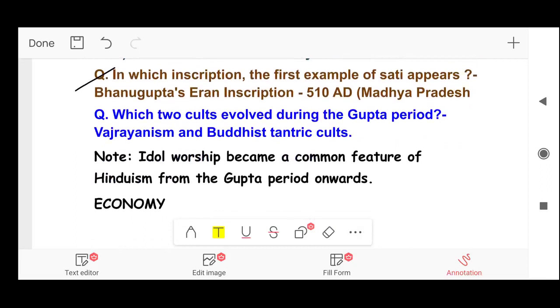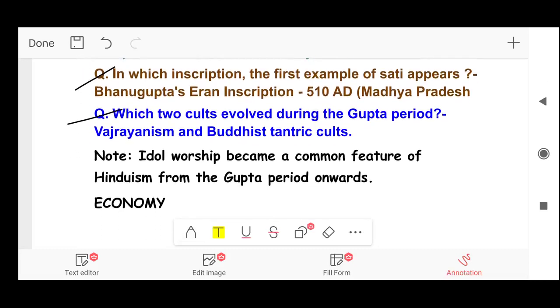Next, which two cults evolved during the Gupta period? Answer, Vajrayanism and Buddhist tantric cults. So, Vajrayanism and Buddhist tantric cults evolved during the Gupta period. Note, idol worship became a common feature of Hinduism from the Gupta period onwards.